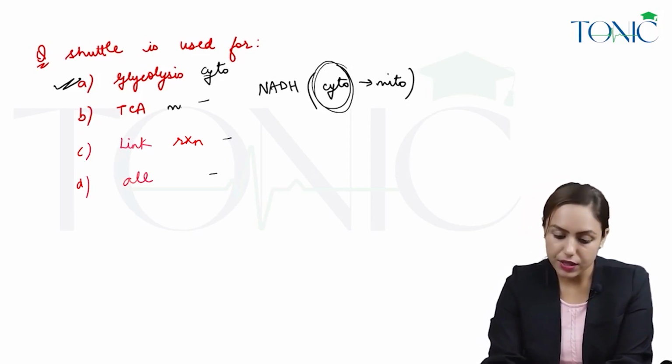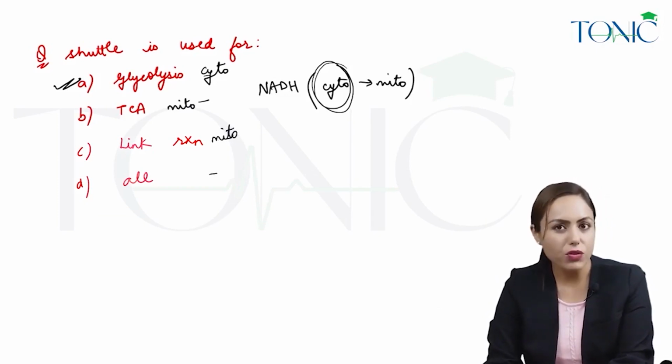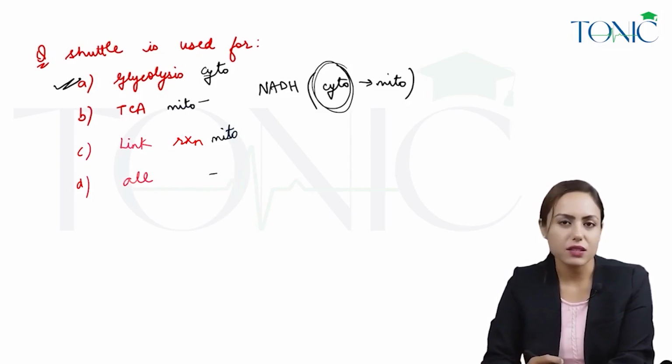But TCA is already occurring in the mitochondria. The link reaction is also already occurring in the mitochondria. They are producing their NADH already in the mitochondria, and it will directly go into the ETC in the mitochondria. There is no need for shuttles for TCA and the link reaction.